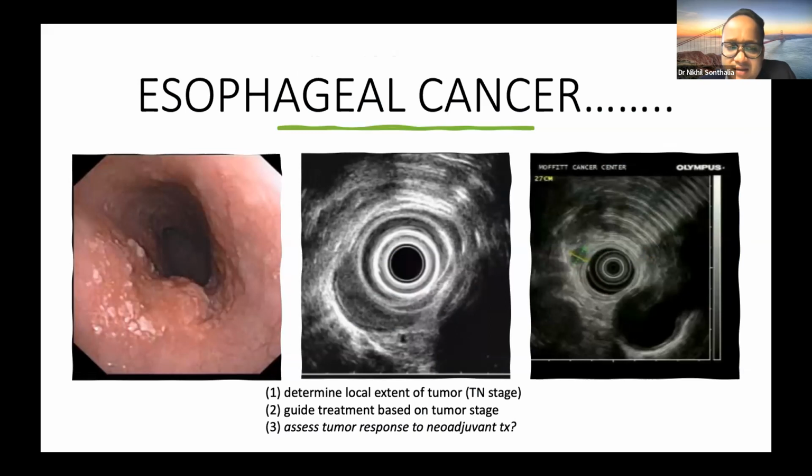In esophageal cancer, the main use is determining the local extent, or the T staging and the N staging of the tumor. It has a complementary role to other cross-sectional imaging, including CT scan and PET scan. It guides treatment based on the tumor stage.